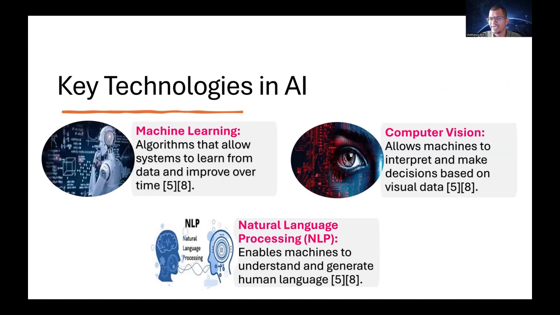Then we look at the key technologies which are involved in AI. Generally, we have three kinds of technologies. One is machine learning. The second one is computer vision. The third one is natural language processing. So first one is machine learning. In this case, we are giving a lot of algorithms to allow the systems to learn from the data and then improve over time. So this is what is called machine learning.